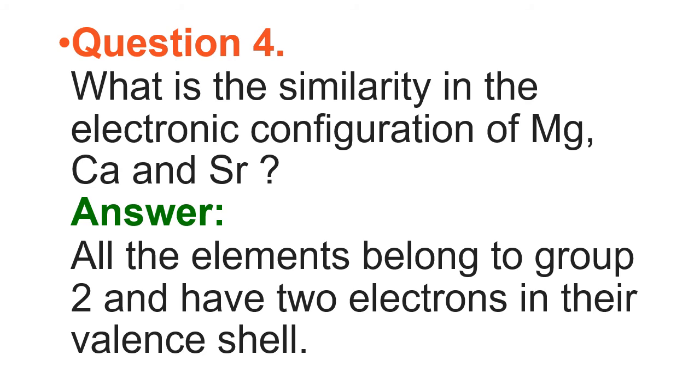Now, what is the similarity in the electronic configuration of magnesium, calcium, and strontium? All belong to the same family. Magnesium, calcium, strontium are members of the alkaline earth metals, the second group of the modern periodic table, and they have similar valence electrons. The number of valence electrons in each case is equal to 2. So that is the similarity.